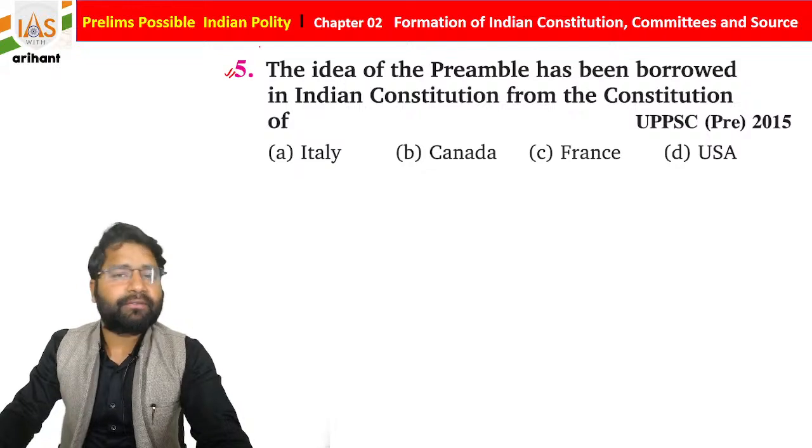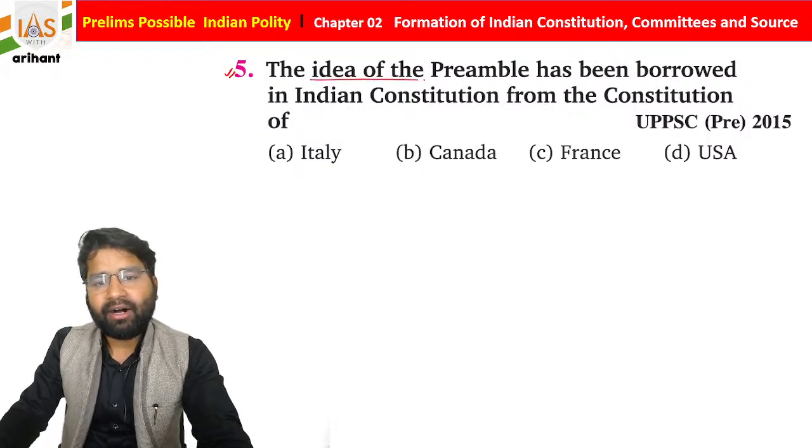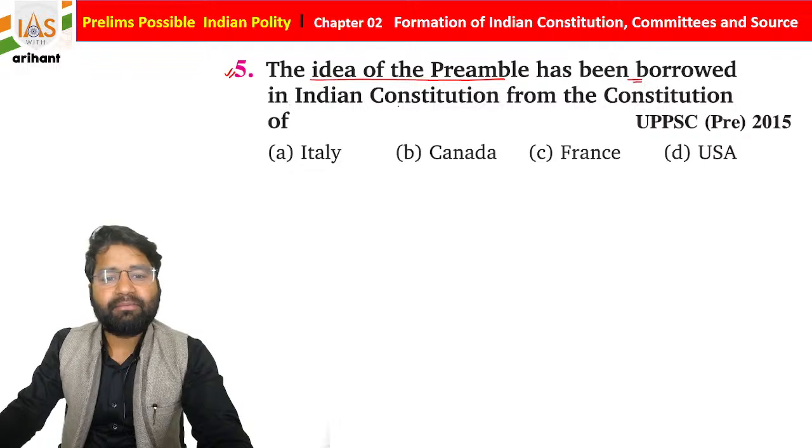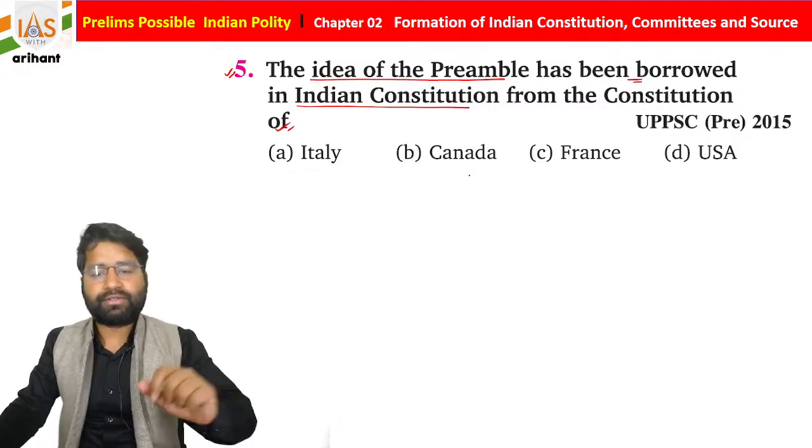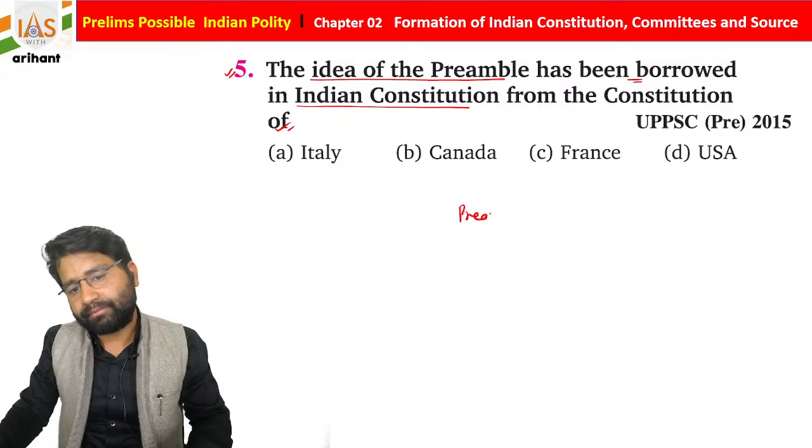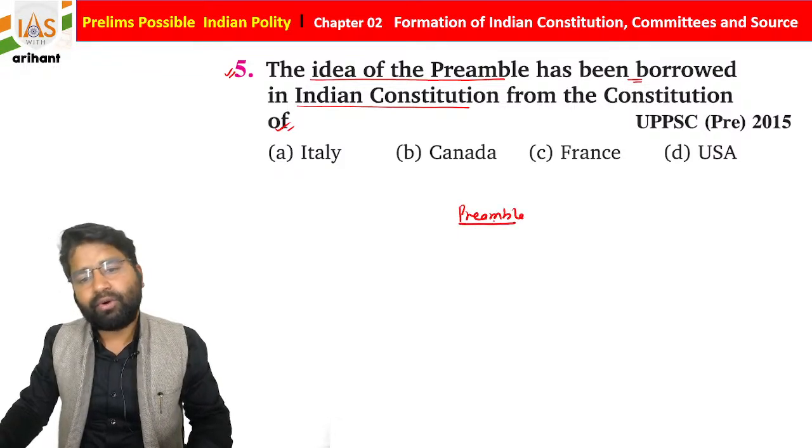Now if you see the fifth question, the idea of the preamble has been borrowed in the Indian Constitution from the Constitution of which country? As you know, the preamble.